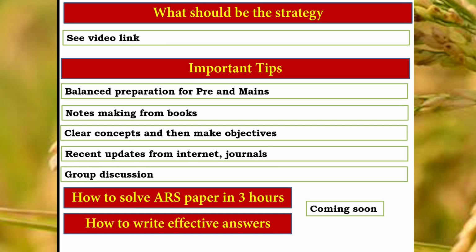And then always make your group. Suppose in your college 10 students are preparing for agriculture, please do not think that they are your competitors. Please make a group and distribute your topics among them. When one has covered a topic, please meet on one platform. Nowadays online platforms are available, so fix a Zoom meeting and discuss among yourselves, teach each other, and share your notes by taking photographs and PDFs.